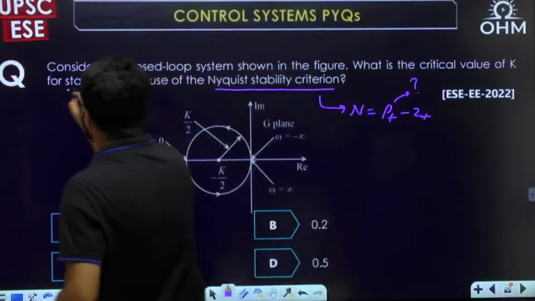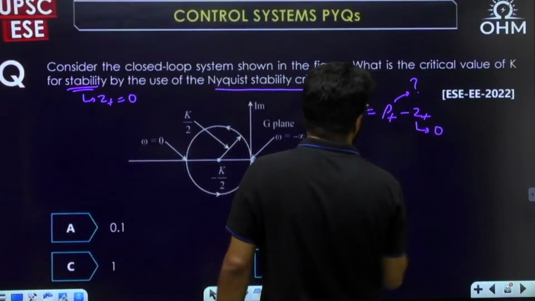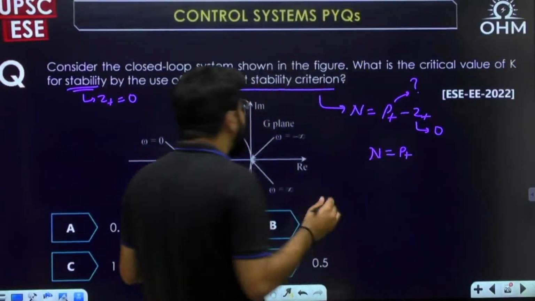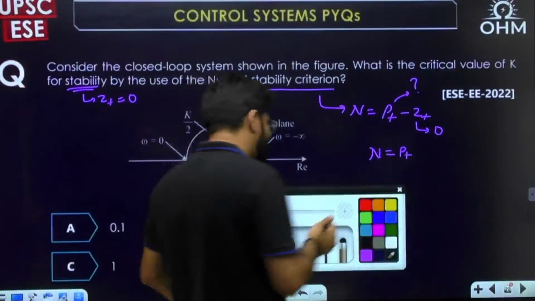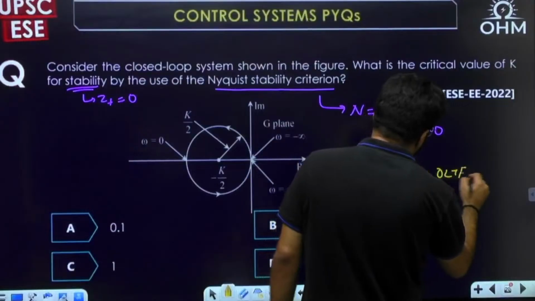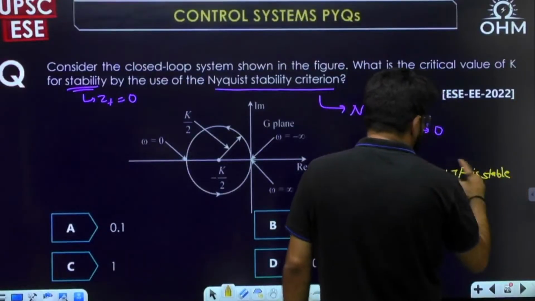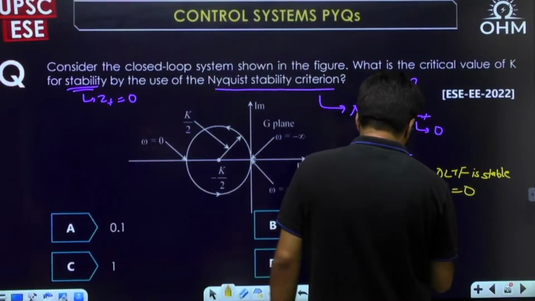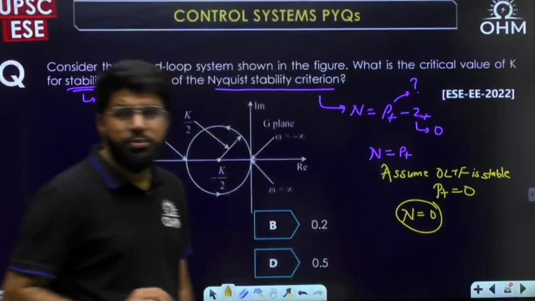You want stability, so you can take Z plus as 0. So N becomes again equal to P plus, and there is no data about P plus, so we will have to make an assumption to complete the question. What is the assumption? Assume that the open loop transfer function is stable. Any transfer function being stable means it will not have RHP poles. P plus will be 0, so you have to take N equal to 0. N equal to 0 means no encirclement of -1 plus j0.